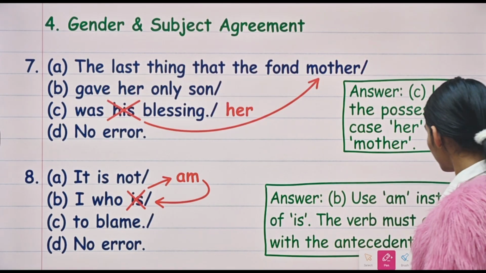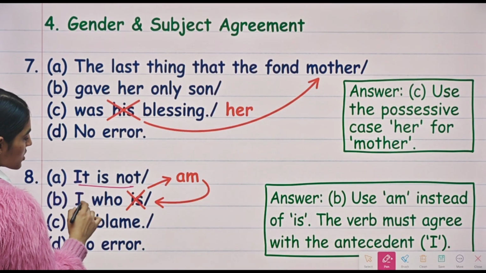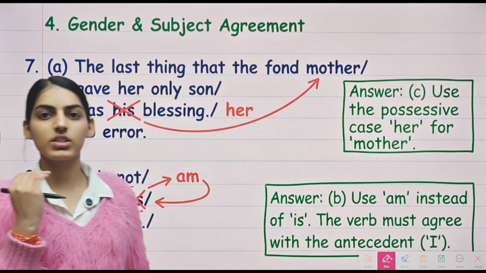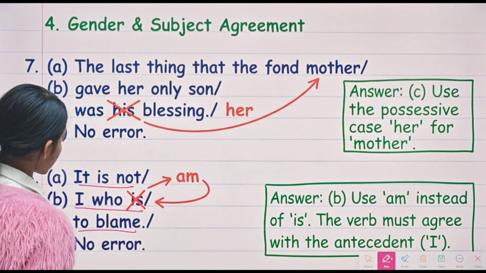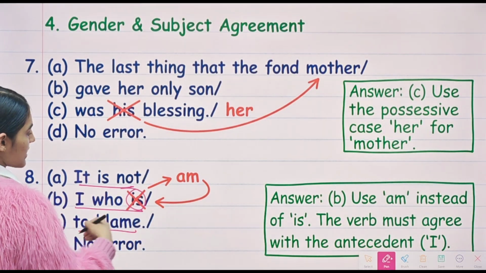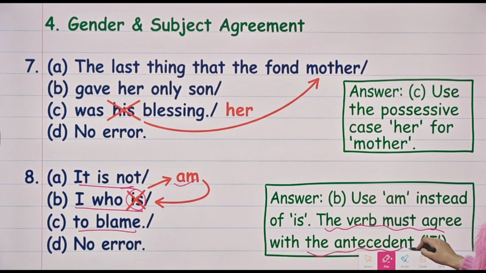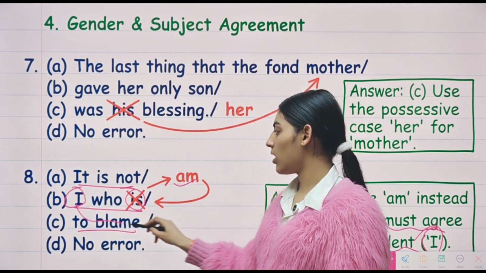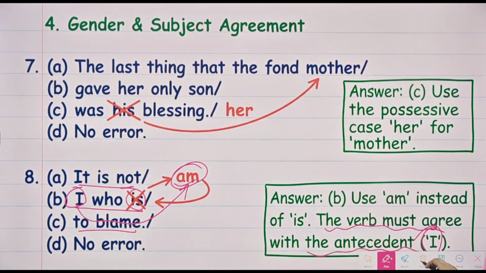All right. Now let's see the eighth question that we have. It was not I who is to blame. This question I already told you when I was teaching you the rules of pronouns. In those videos, you can revise that. So instead of using is, we will use am. Why so? The verb must agree with the antecedent I. All right, I here is the first person. So along with that, we will use the auxiliary verb am.